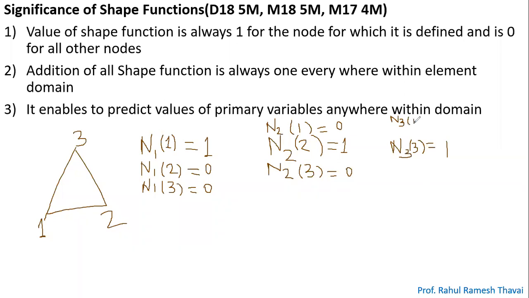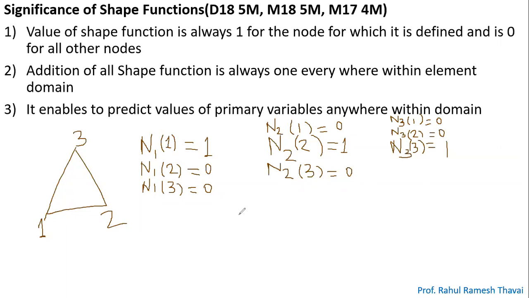If you calculate N3 at node 1, its value will be equal to 0. Similarly, we can calculate N3 at node 2. Again, its value will come to 0.